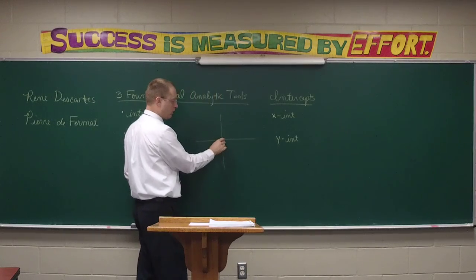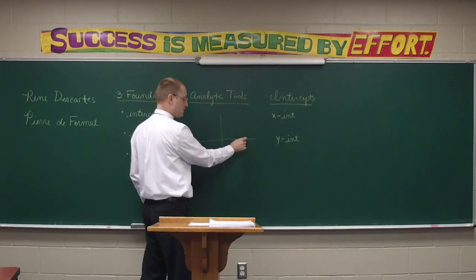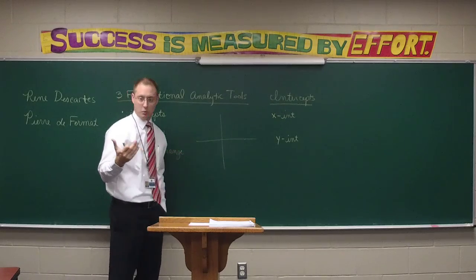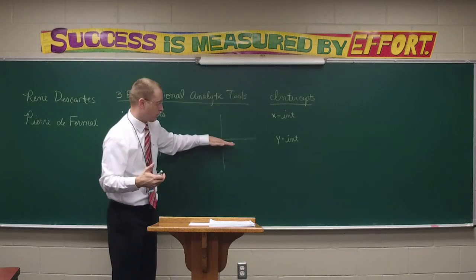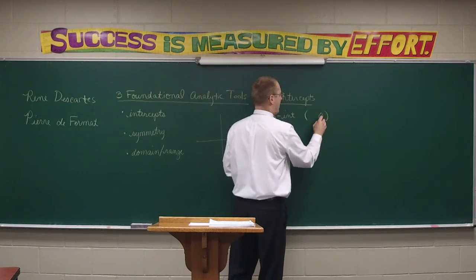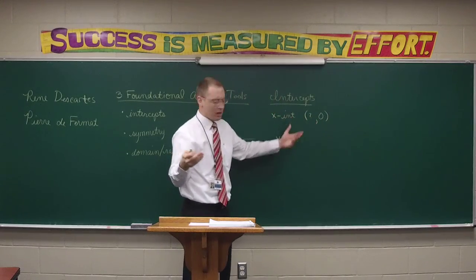The points would be like (0, 0), (1, 0), (2, 0), (3, 0), (4, 0), (5, 0), (6, 0), (7, 0), (8, 0), (-1, 0), (-2, 0), (-3, 0). Every point has a y value of 0, right? Because this is the 0 of the y. Every x-intercept point has a y value of 0 and then some x value, right?